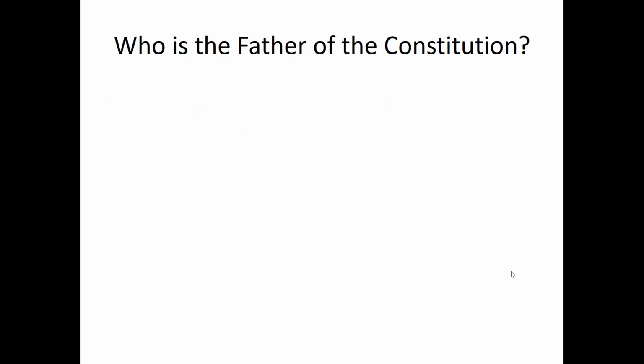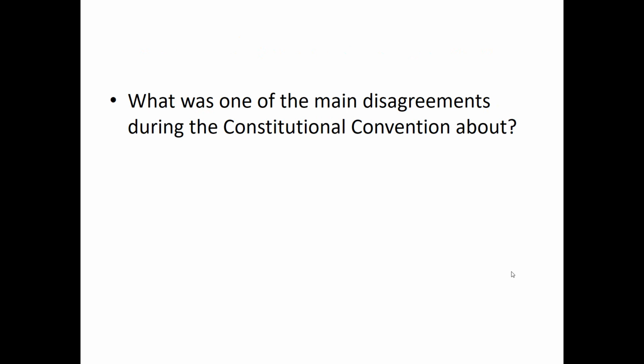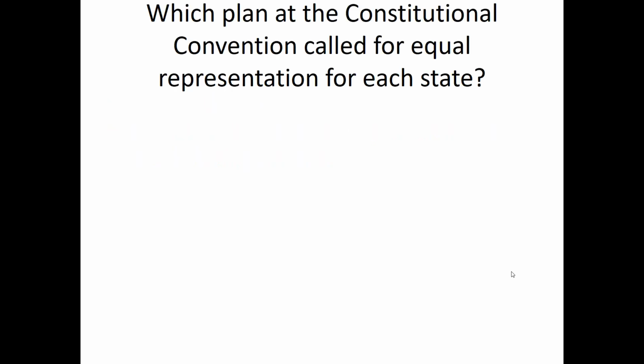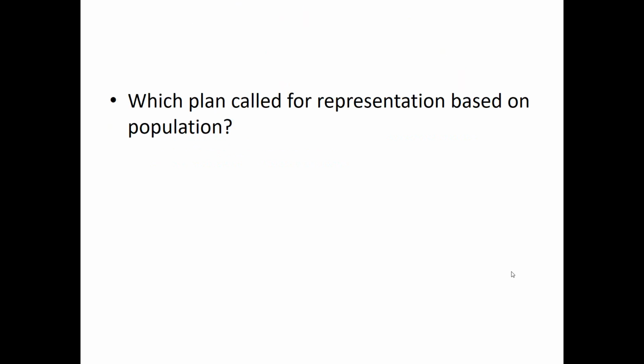Who is the father of the Constitution? James Madison. What was one of the main disagreements during the Constitutional Convention about? Representation, meaning how the states would be represented in the new federal government. Which plan at the Constitutional Convention called for equal representation for each state? The New Jersey Plan. Which plan called for representation based on population?